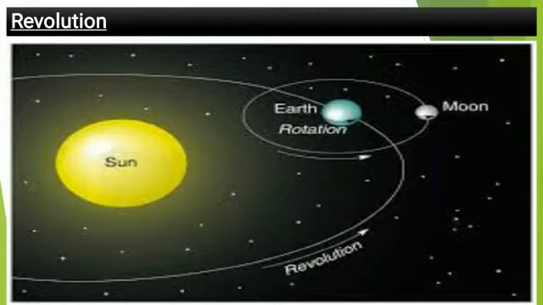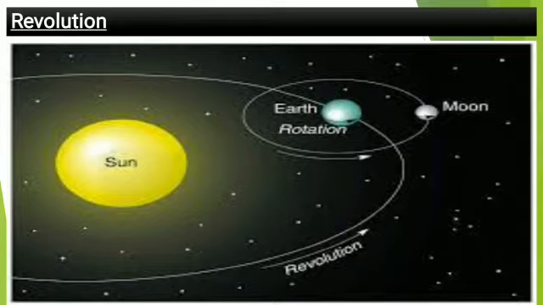Seasons change because of the revolution, and because of the rotation day and night change. In this figure you can clearly see that earth is revolving around the sun, that is revolution, and earth is rotating on its own place, that is rotation, and moon, our natural satellite, only natural satellite, is also revolving around the earth, not the sun, revolving around the earth.